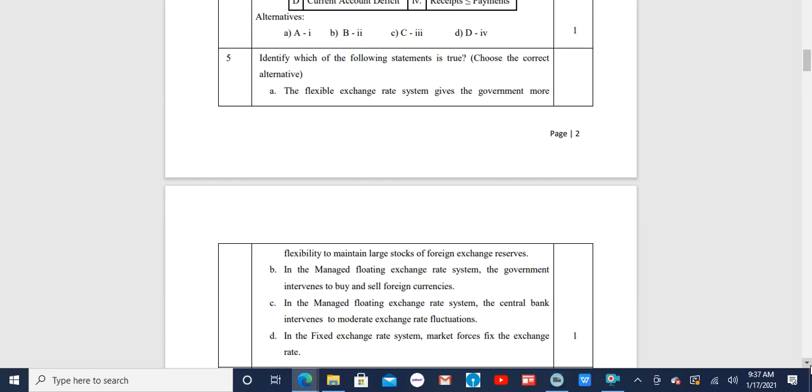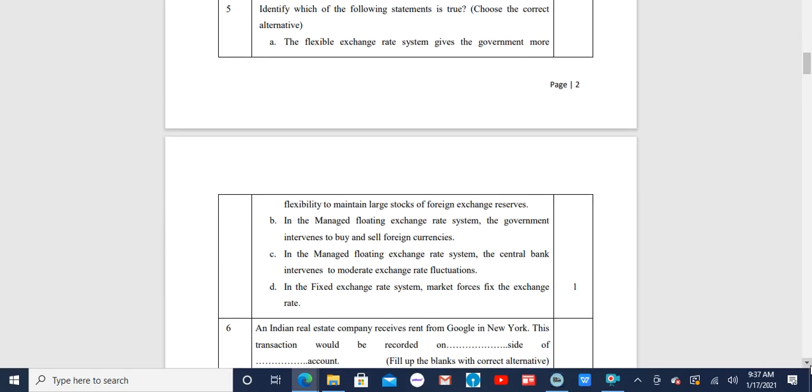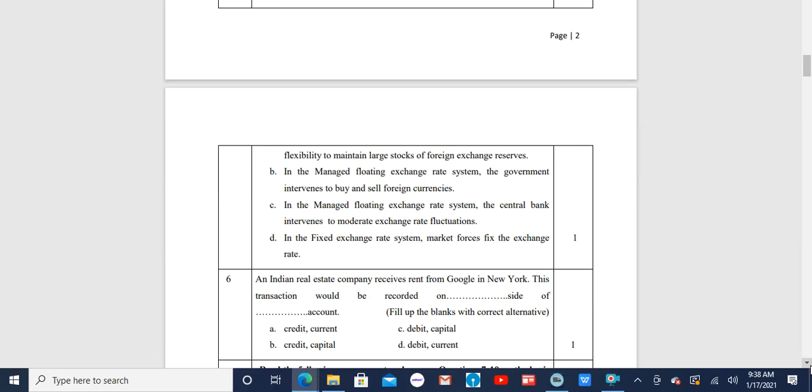C. In the managed floating exchange rate system, the central bank intervenes to moderate exchange rate fluctuations. D. In the fixed exchange rate system, market forces fix the exchange rate. The correct option here is C. That is, in the managed floating exchange rate system, the central bank intervenes to moderate the exchange rate fluctuations.